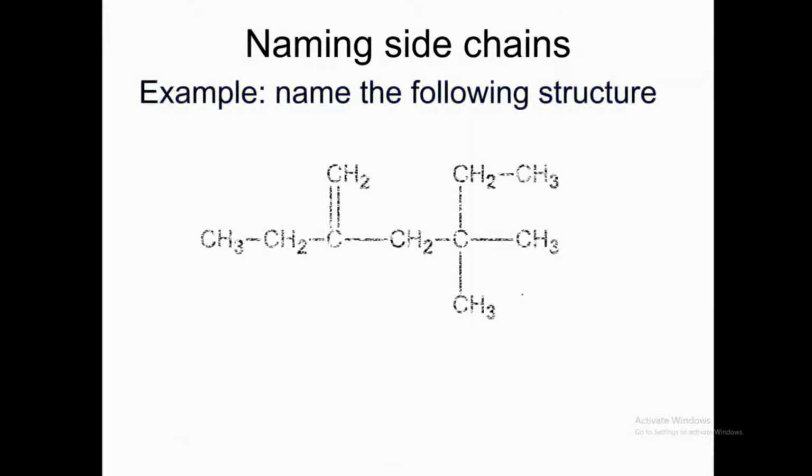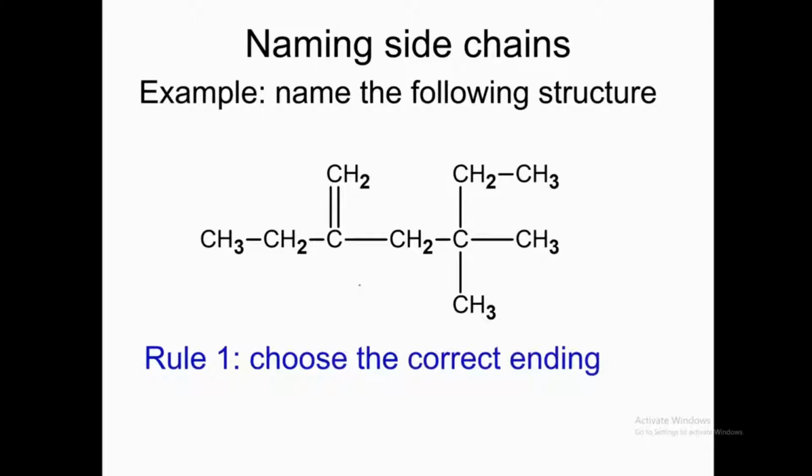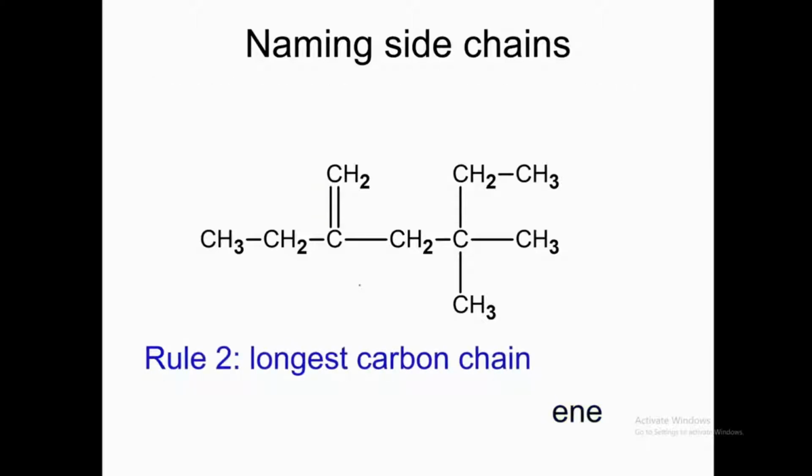Naming side chains. Name the following structure. So we will start numbering from 1 to 3. Choose the correct ending. Where should it end? ENE. It should end at ENE because there is a double bond. Then choose rule number 2, the longest carbon chain.